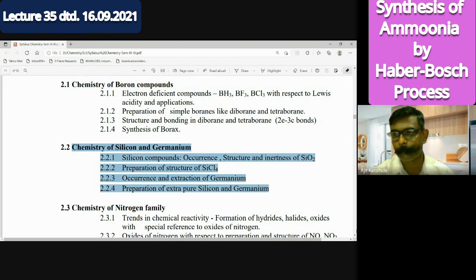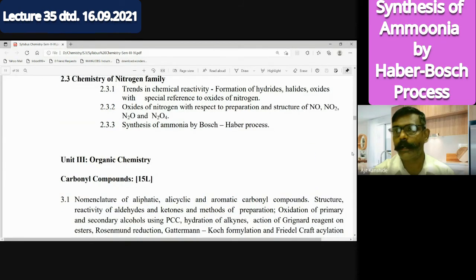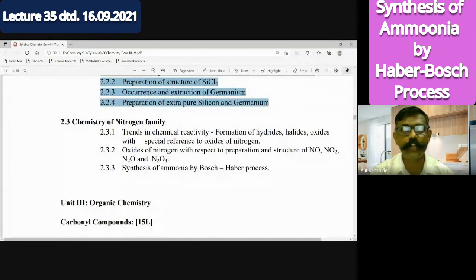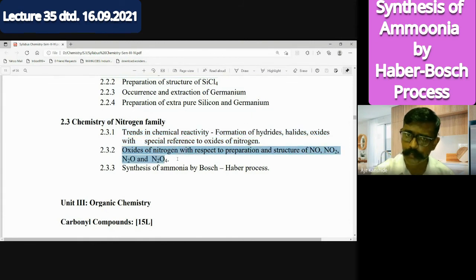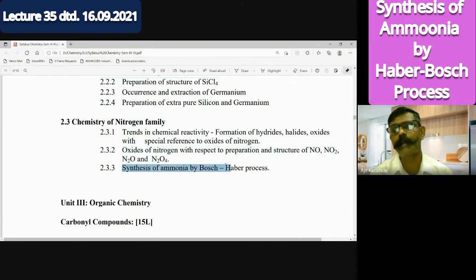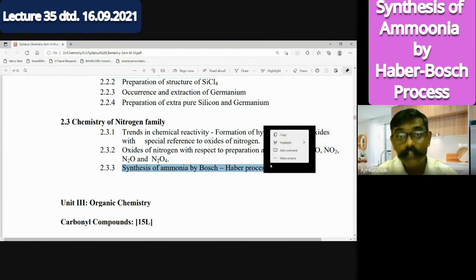Now the third point is the chemistry of the nitrogen family. Up to here we have discussed in detail the oxides of nitrogen, then the preparation, and the notes you have prepared. A few students have not completed, but many of you have. The last portion was the synthesis of ammonia by the Bosch-Haber process. Now it is completed, so the paper 2 study is completed from my point of view.